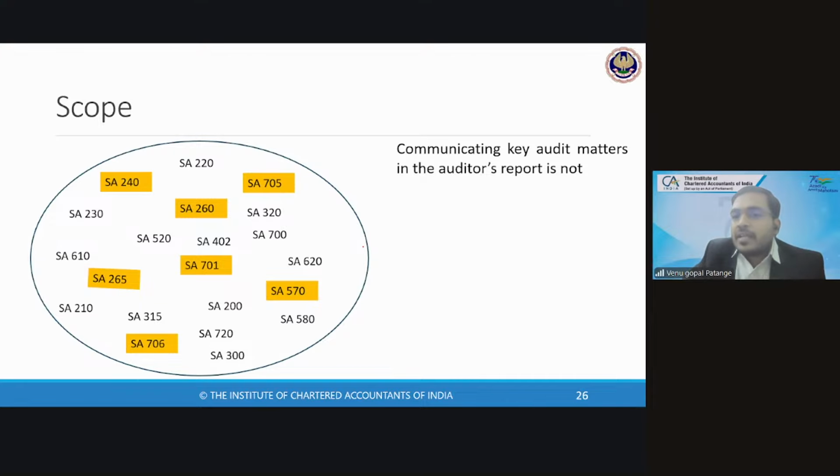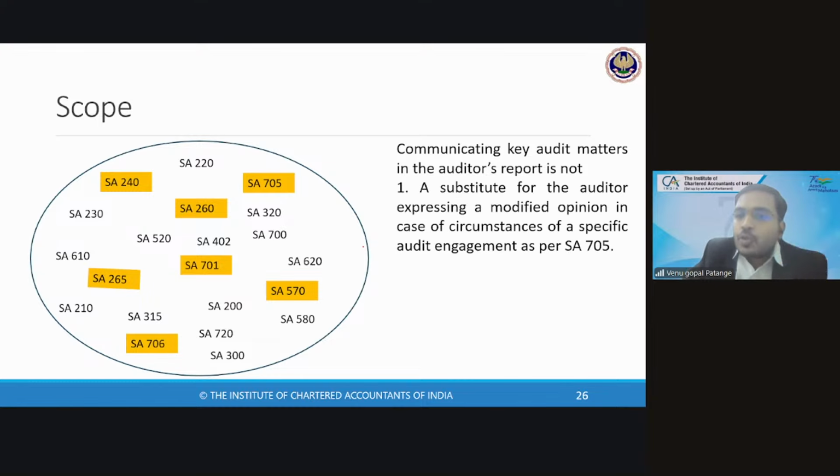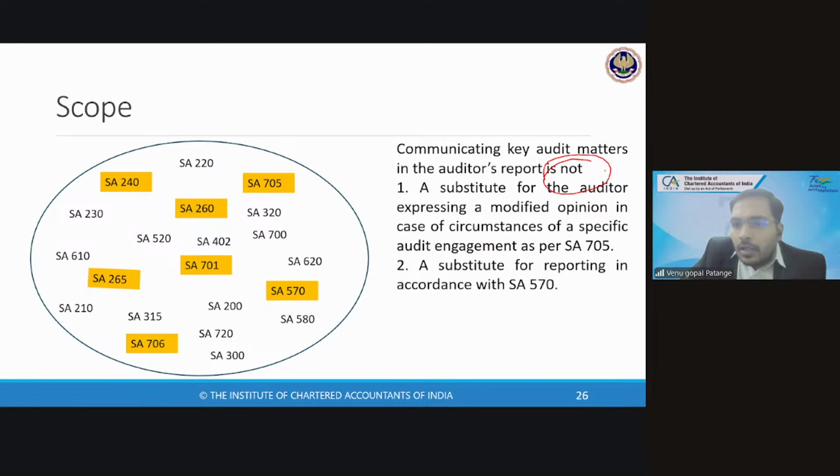Communicating key audit matters in the auditor's report is not a substitute for the auditor expressing a modified opinion in case of circumstances of a specific audit engagement as per SA 705. So you understood the concept clearly, because you already understood the scope of key audit matters. Second, it is not a substitute for reporting in accordance with SA 570.